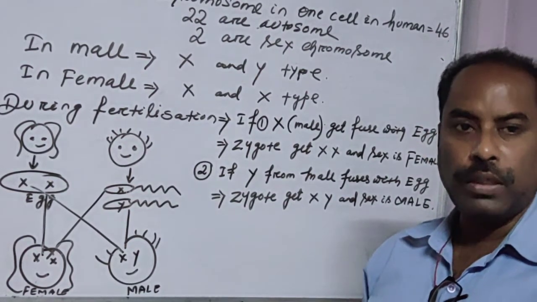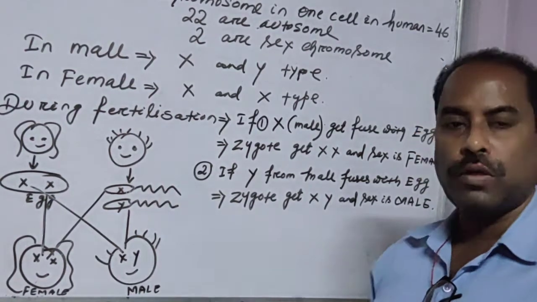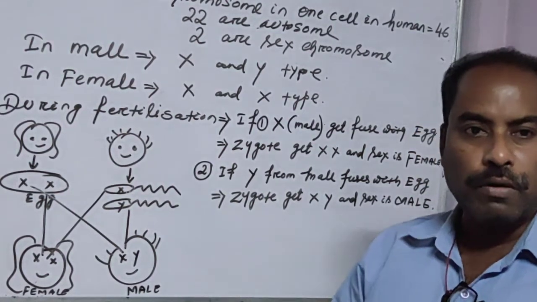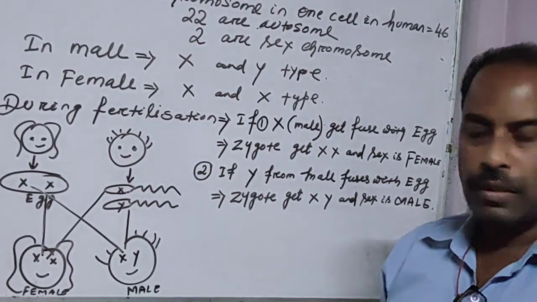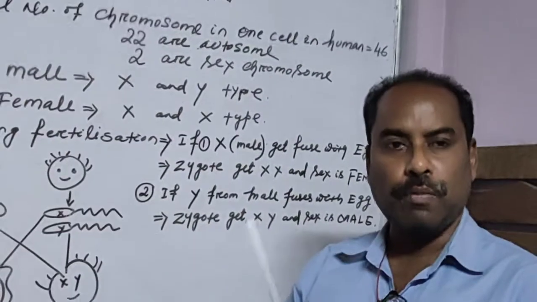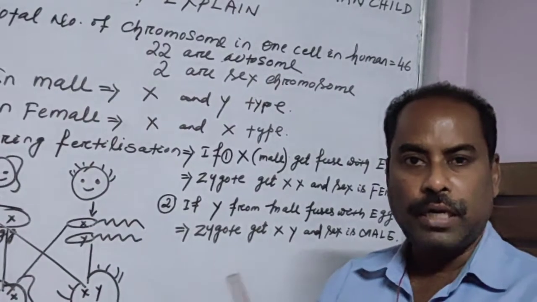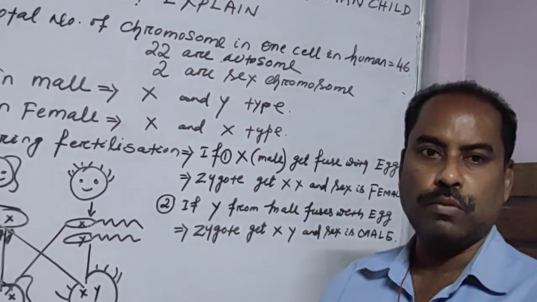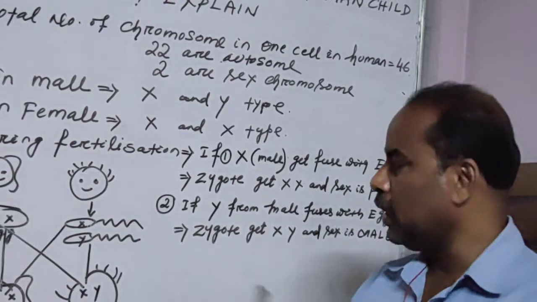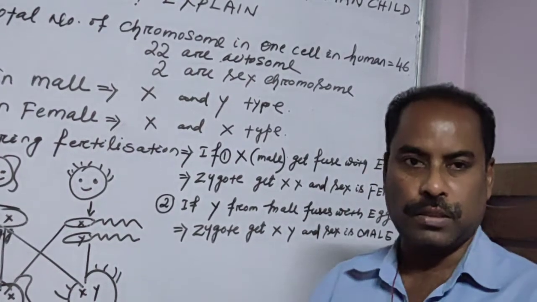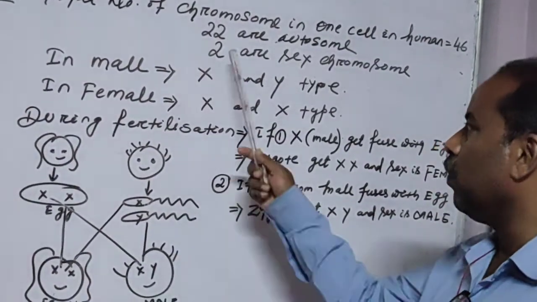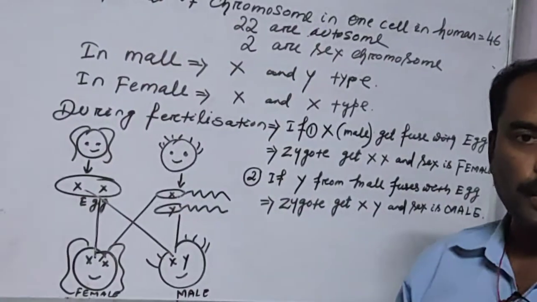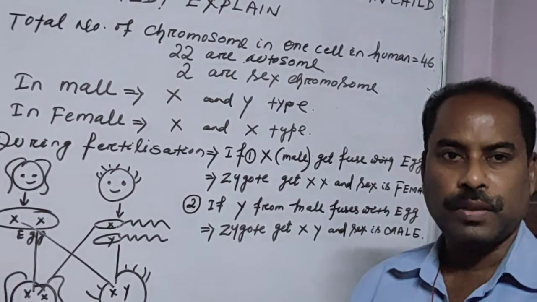But actually no one should be blamed, because the male also does not say, my Y chromosome or X chromosome, you go and fuse with the egg. It is just a hormonal, chemical, internal system over which we do not have any control. So it is an automatic response. This is the way by which the sex of the child is determined. Okay, thank you very much.